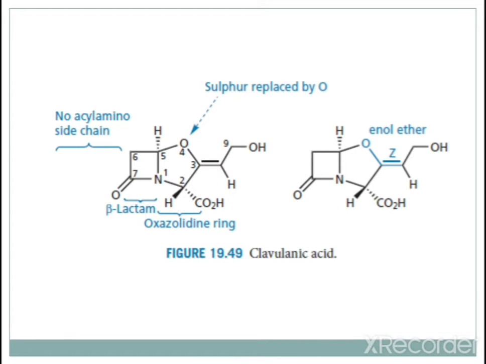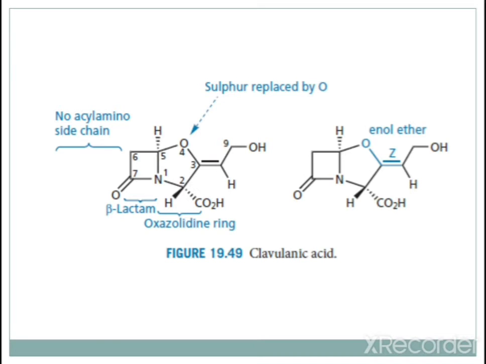Here you can see the structure of clavulanic acid again. Numbering has been given, with nitrogen having first preference. Then at the second position there is COOH, and at the third position there is a C double bond C with Z configuration, as we have already seen in the last slide. At the fourth position there is oxygen instead of sulfur, meaning sulfur is replaced by oxygen. That is the oxazolidine ring, plus your beta lactam ring, with numbering 5, 6, 7 and nitrogen fused at 1.